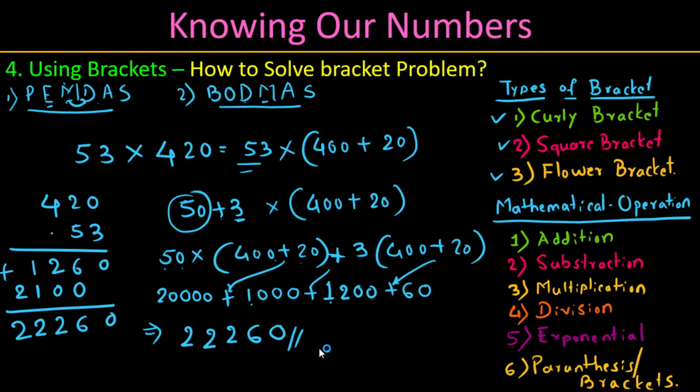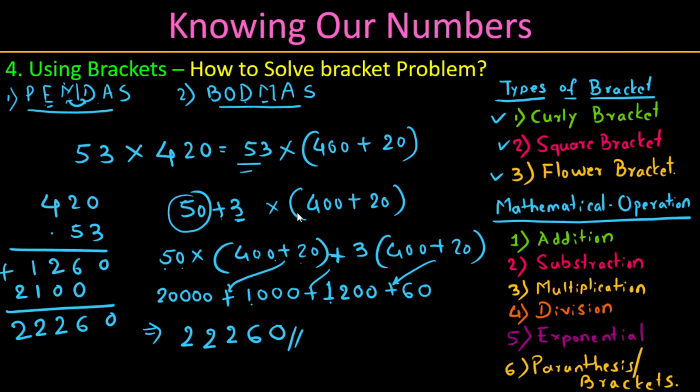So this is how we need to calculate problems using the bracket. Sometimes the bracket will not be there, but we can group the numbers in a different way to simplify the calculation. The question is, why am I showing you 53 into 420? Do we have a bracket here? No bracket, but we applied a bracket here. Why? We wanted to simplify the calculation. We separated this 420 into 400 plus 20 for the sake of easy calculation. So we wanted to group this. That's the reason we applied the bracket here.